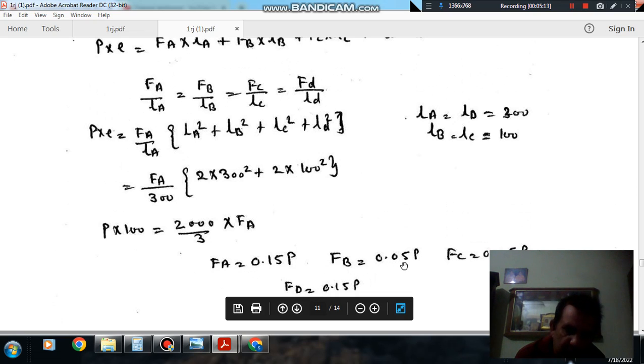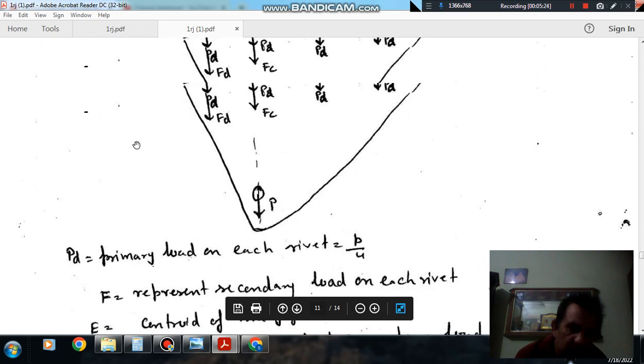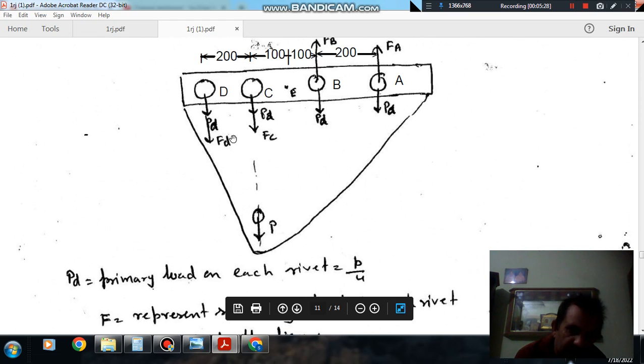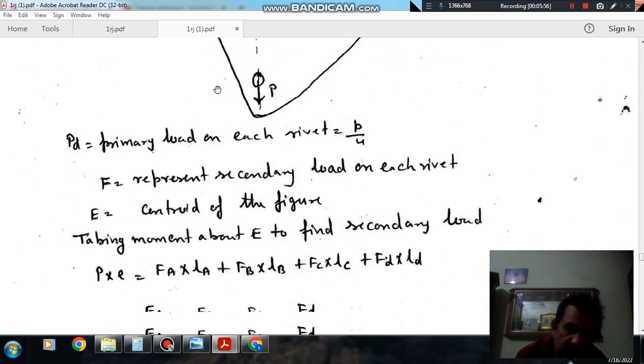FB is 0.05 P, and FC, again LB and LC are same, so FC will be 0.05 P and FD is 0.15 P. So we can see that the value of FD is more than FC, and FD and PD are in same direction for rivet D, and similarly FC and PD are in same direction for rivet C. As FD and PD are in same direction, they will be added, and FD is more than FC, so D is your critical rivet.